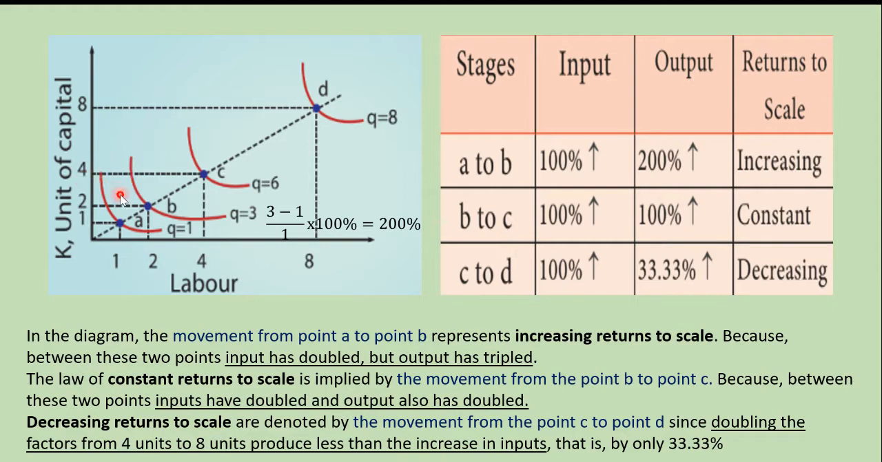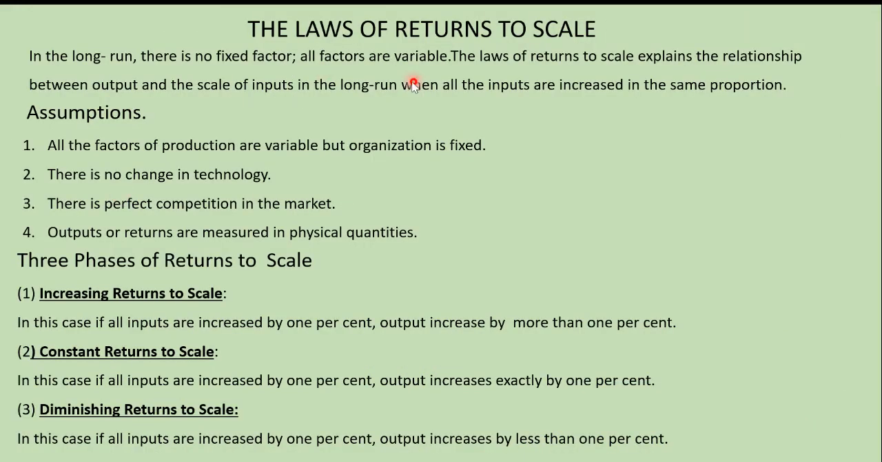So what do you understand here? The increase is in the same proportion. There is an increase, but the increase is in the same proportion. In the long run, all the factors are variable. But what did we study here? In the long run, all the factors are variable, but all the inputs are increased in the same proportion. This is very, very important.